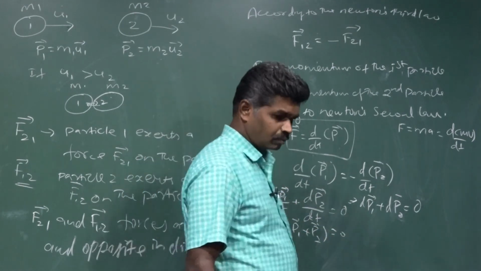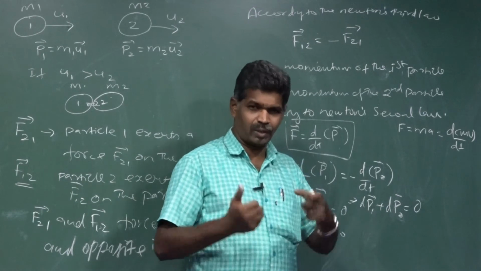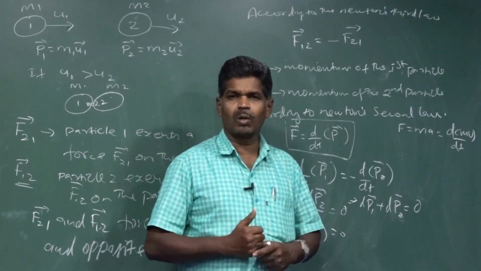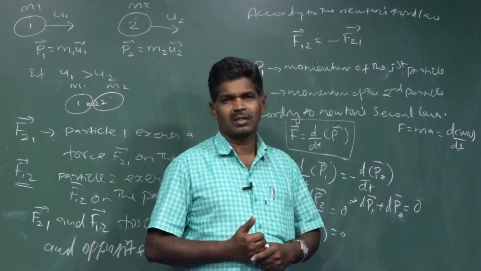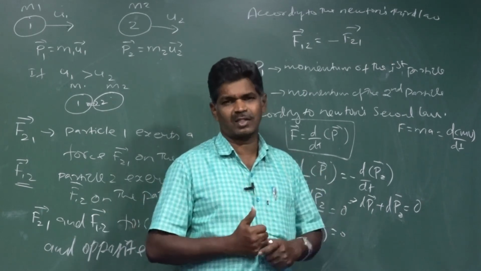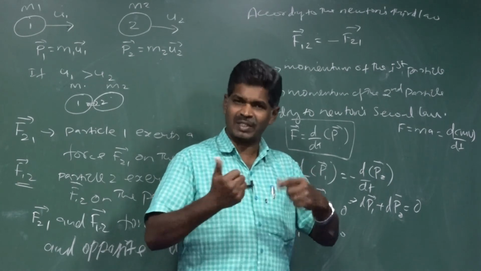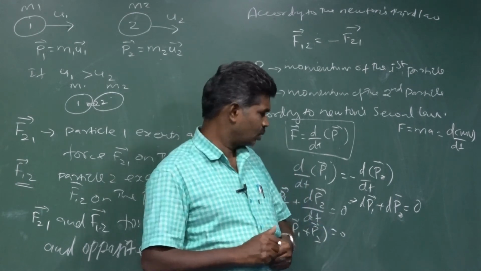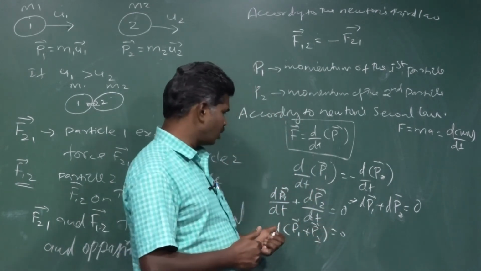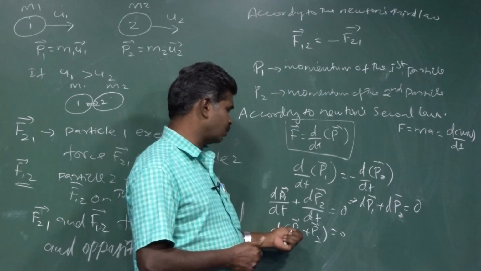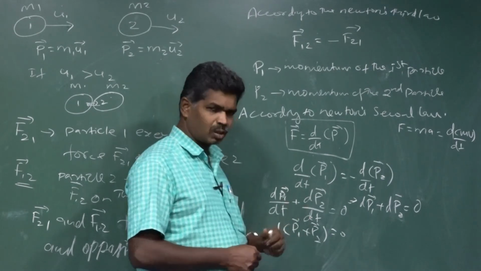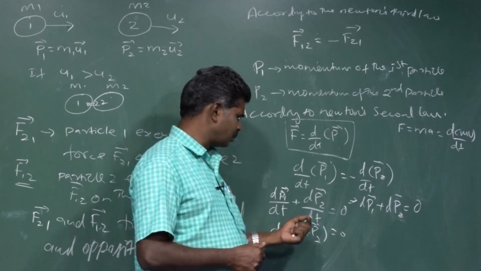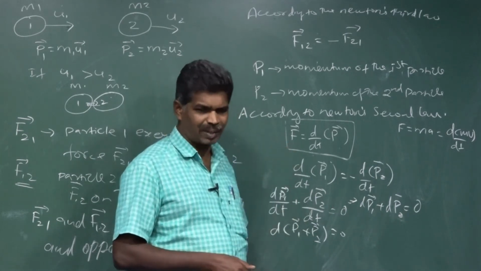If the differentiation value of any vector or factor is 0, then we say that factor remains constant. If you differentiate a constant, the differential value is 0. So like that, if d of p1 vector plus p2 vector equals 0, then p1 vector plus p2 vector remains constant.